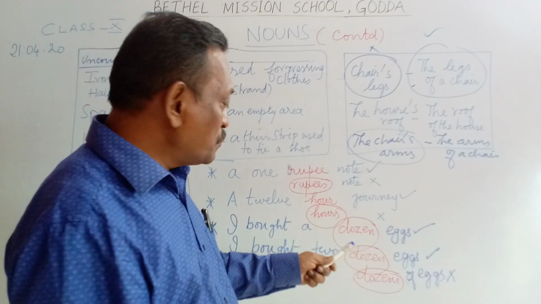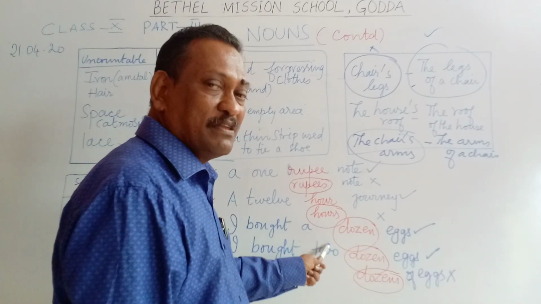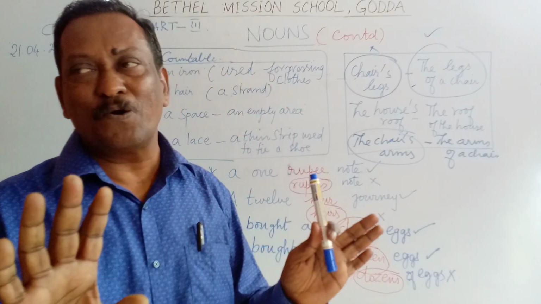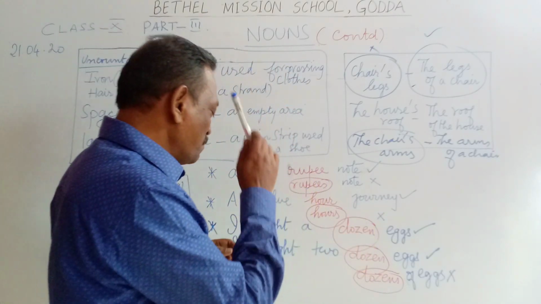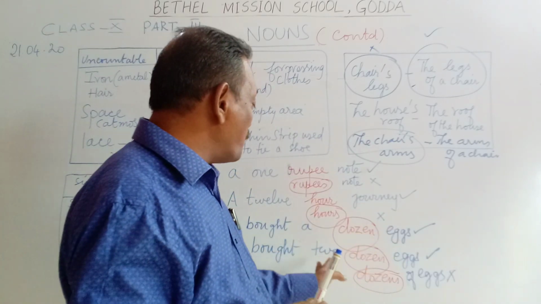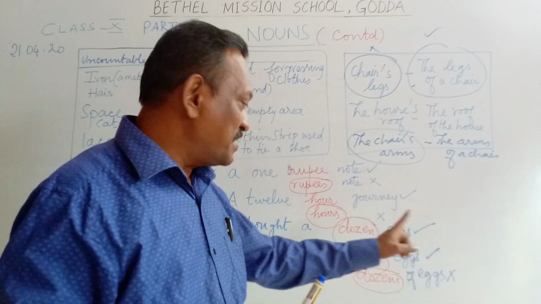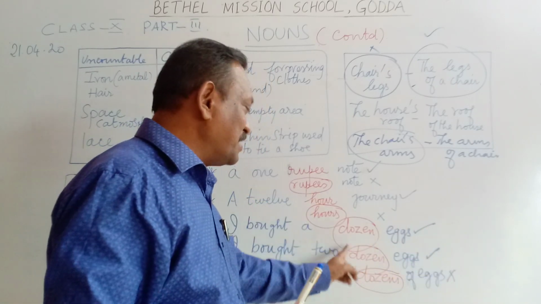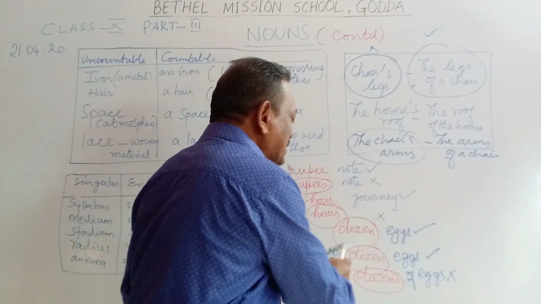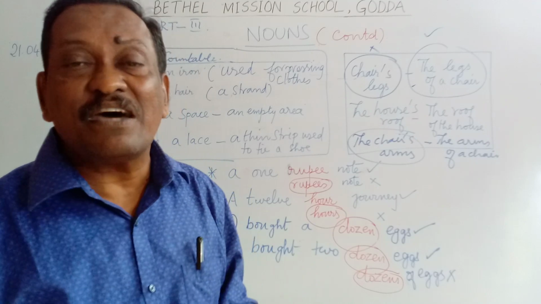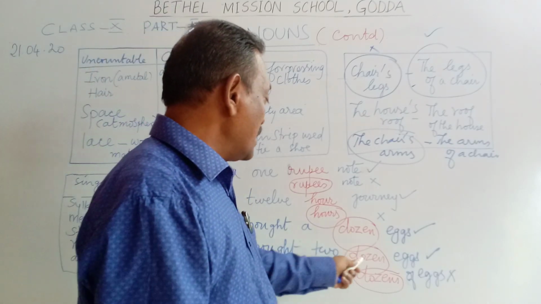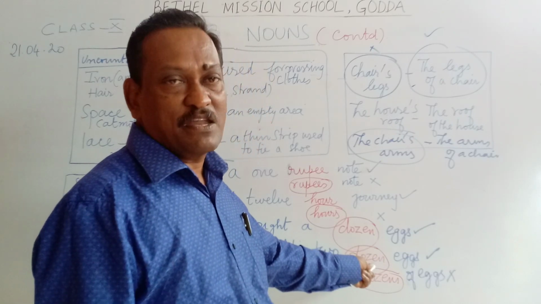If you say 2 is plural and therefore I must use s with dozen, no, that rule is not acceptable. You must say, I bought 2 dozen eggs and not I bought 2 dozens eggs. Dozen, when used with a definite numeral adjective, when it is used with a number, will definitely be in a singular form. 2 dozen, 3 dozen, 5 dozen, 10 dozen, any number of dozen. It will always be used in the singular manner.